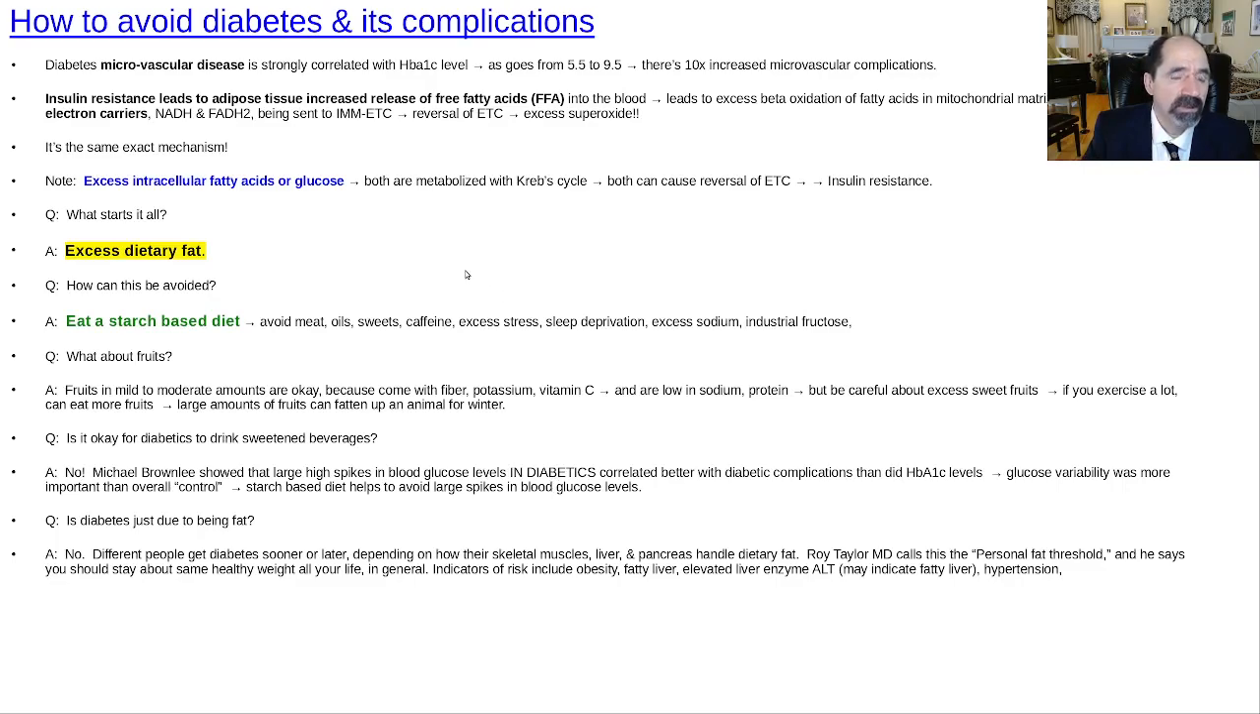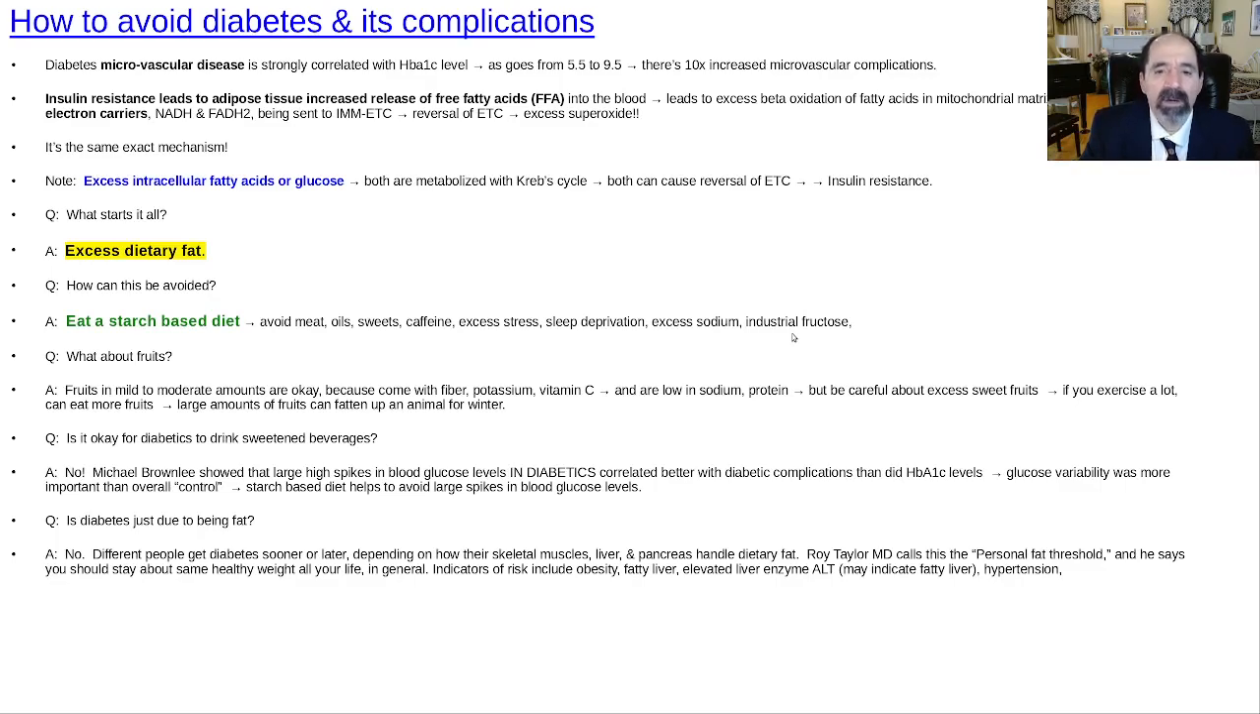We talked about, how do you avoid all this? Minimize your intake of dietary fat. Avoid meat, no oils, not one drop. I recommend avoiding sweets, caffeine, and then watch out for excessive stress and sleep deprivation. Sodium contributes a little bit to insulin resistance. Industrial fructose is bad because it's almost, again, a little bit like a liquid fat because it comes in as a bolus. The liver makes much of that into fat.